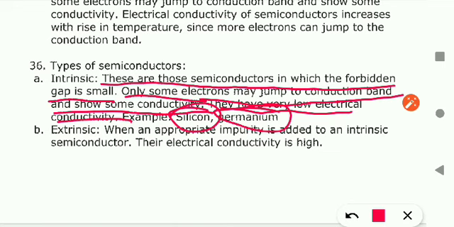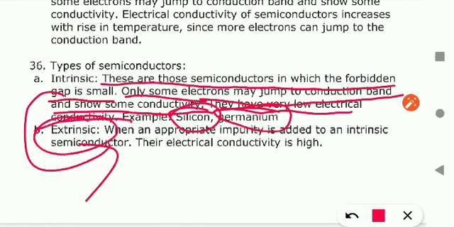Intrinsic means not impure, independent. Okay, pure. Impure नहीं, pure and independent. और उसकी conductivity लेकिन थोड़ी कम होगी. But we can increase the conductivity by adding some impurity. Okay, if you add some impurity to the substance, then it is known as extrinsic. So what does extrinsic mean? If impurities are there.